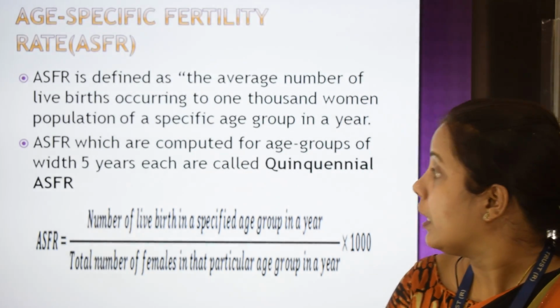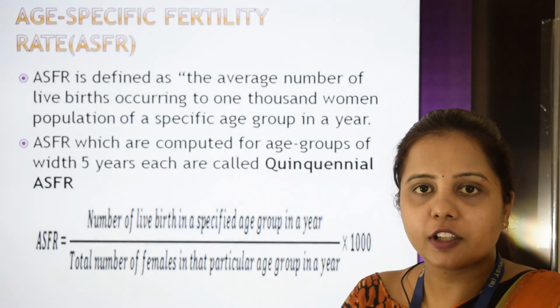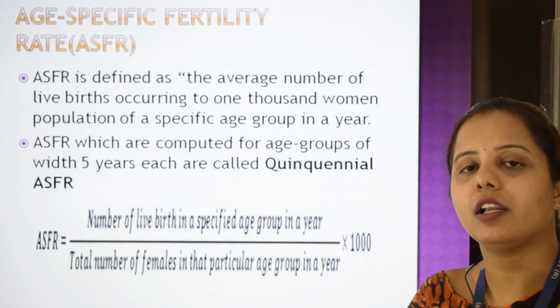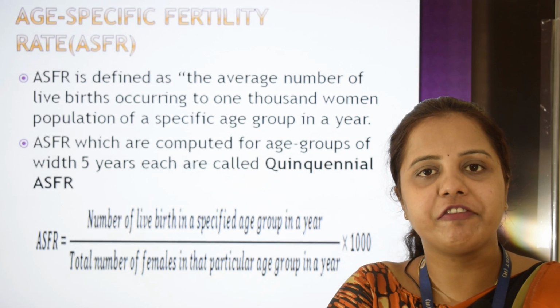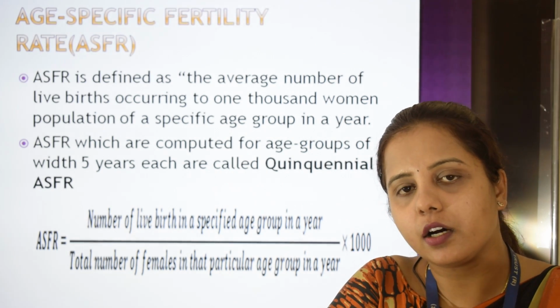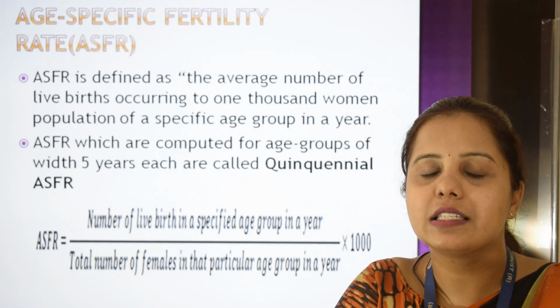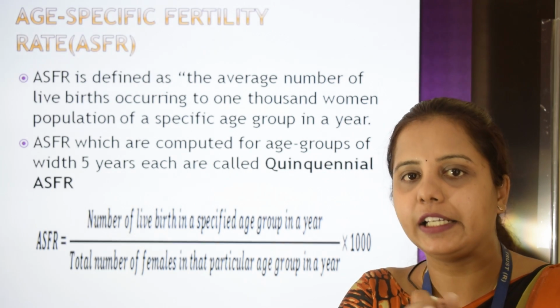Also we can calculate this ASFR for the age groups of 5 years, and that we'll call quinquennial ASFR. Like the age group of 15 to 19 years, here the width is 5 years, and we can calculate ASFR of these ages between 15 to 19.